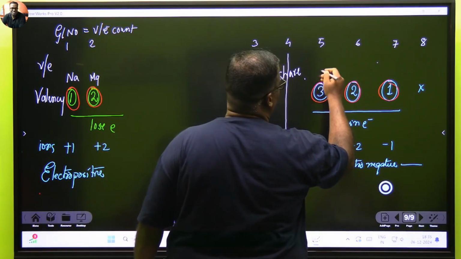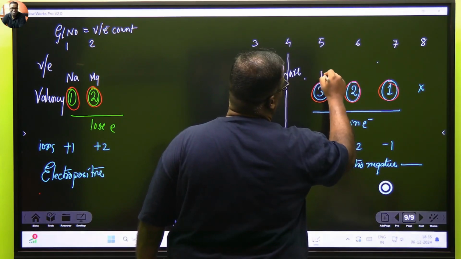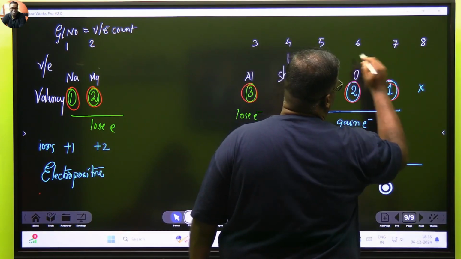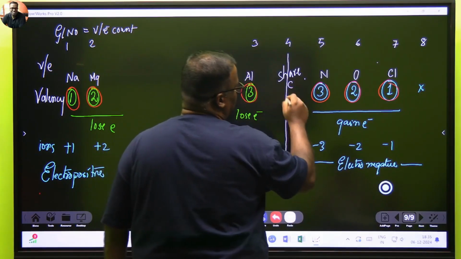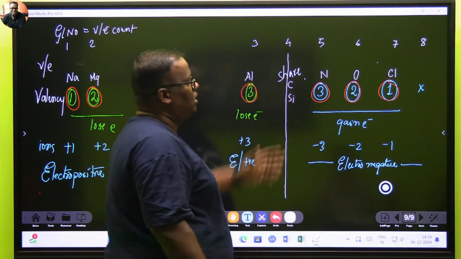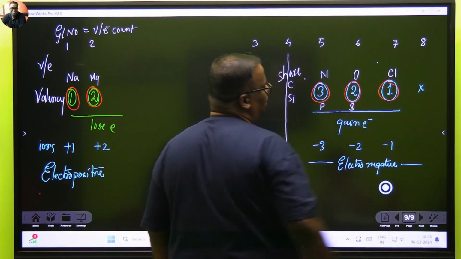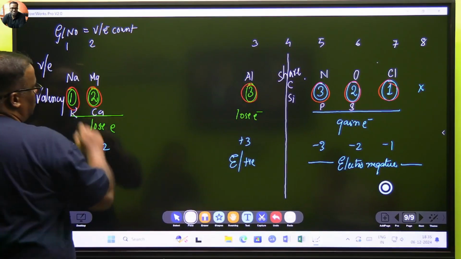Then 3 means nitrogen, 6 means oxygen, 7 chlorine. Carbon, silicon, nitrogen, then phosphorus, and sulfur, they have the same properties. Below magnesium come calcium and potassium, all with the same property.